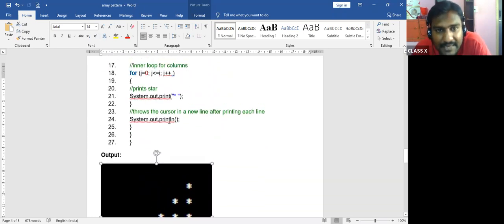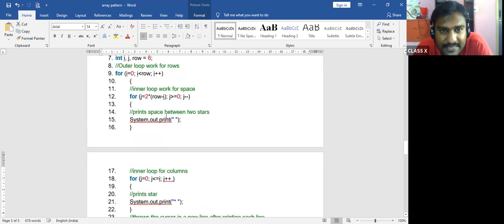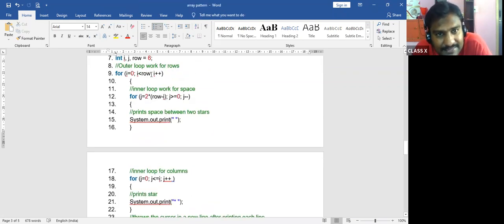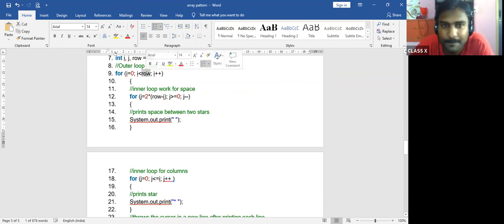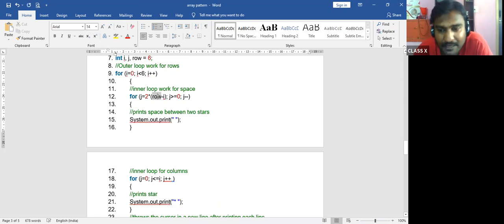Okay. The next one, again it goes on doing the same thing. Row minus 1. Here row is 6. I'll put 6 here. So first time it will become 6 minus i, 6 minus 0. i means 0. Correct? So 6 minus 0 is 6, minus 1 is 5. So 5 stars will be printed.